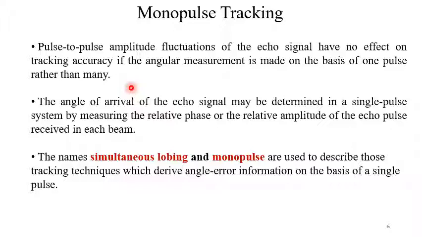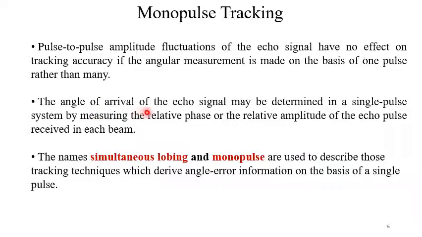A lot of things may happen, noise will change, so there will be some undue, unwanted fluctuations in the amplitude. So pulse to pulse amplitude fluctuation of the echo signal has no effect on tracking accuracy if the angular measurement is made on the basis of one pulse rather than many. So in this respect, one pulse is more convenient than two pulses.